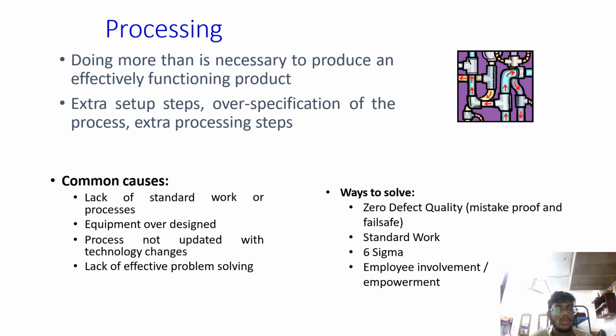Waste is about processing, doing more than is necessary to produce an effectively functioning product. Extra setup steps, over specification of the process, extra processing steps. Common causes are lack of standard work or process, equipment designed overly, process not updated with technology changes, lack of effective problem solving. Ways to solve are Six Sigma, empowerment, employee, standard work, etc.